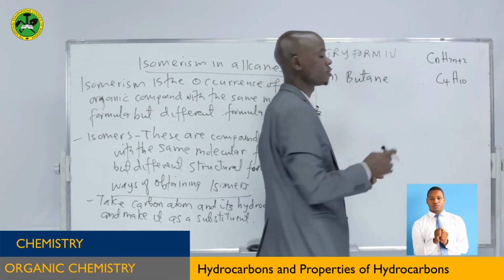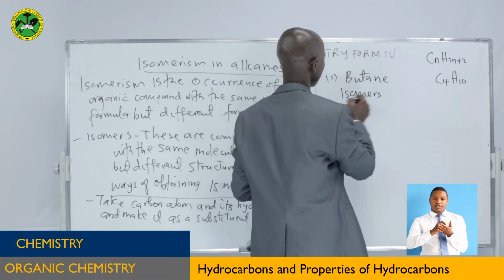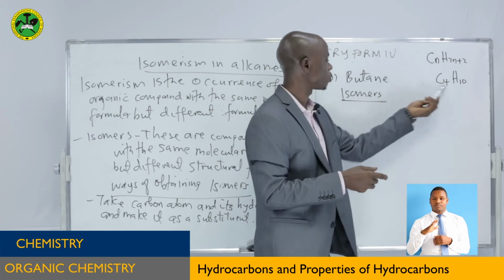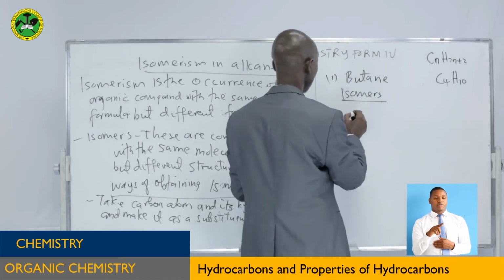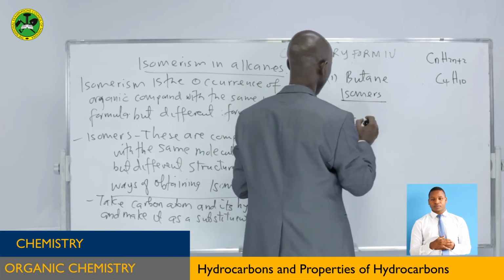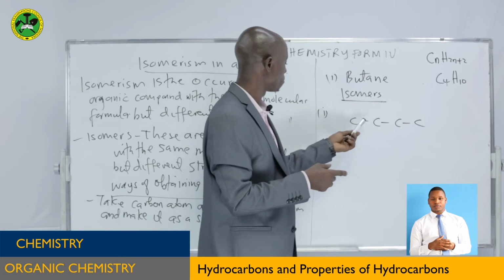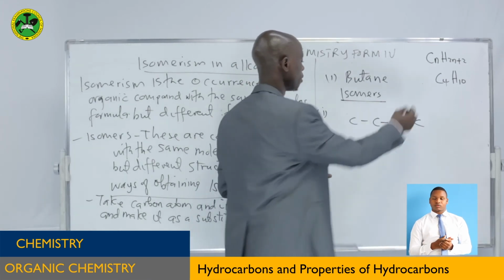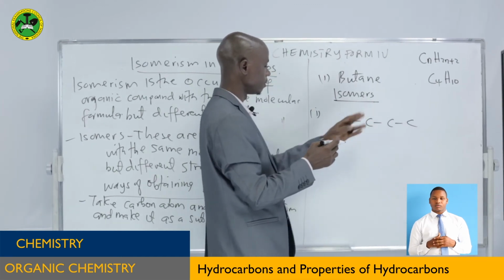Now, after we get that, we write the isomers. Isomer number 1. How many carbon atoms do you have? We have 4 carbon atoms: 1, 2, 3, 4. It is very simple because carbon is single bonded. Therefore, we put the number of hydrogen atoms balancing the valence of carbon.